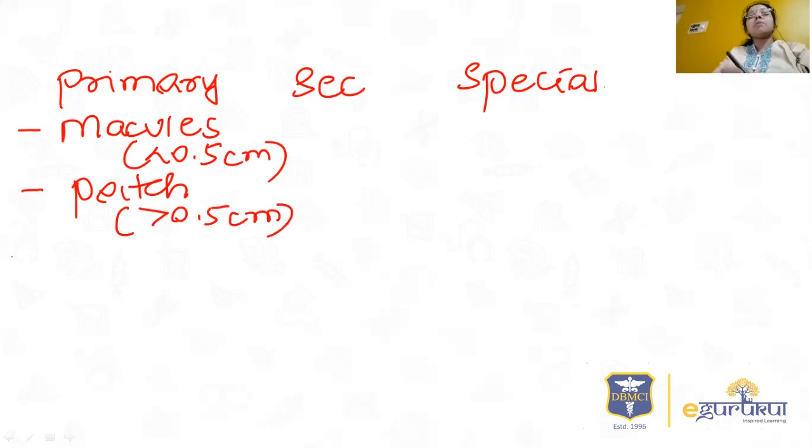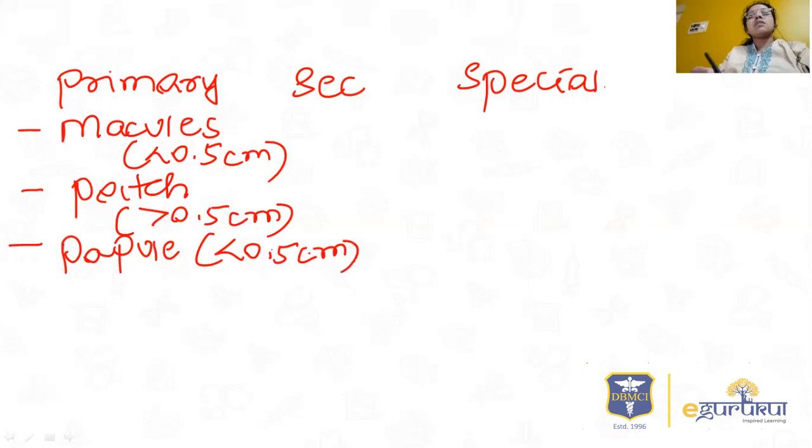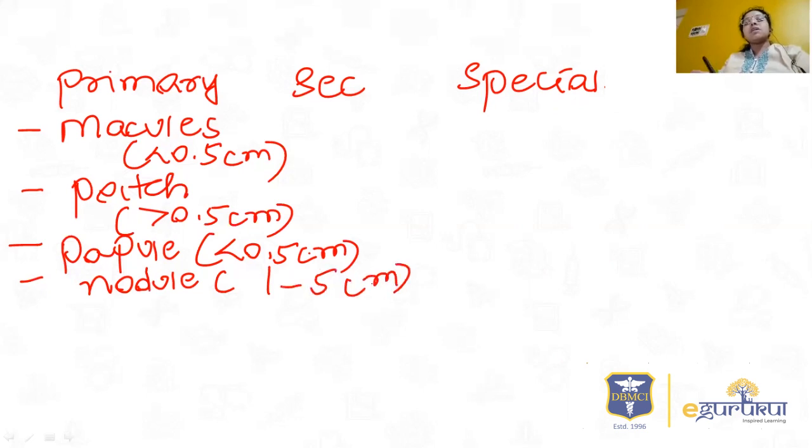Then coming to the papule. These are raised lesions from the skin, usually less than 0.5 centimeter. Then the nodule, which ranges from 1 to 5 centimeter.